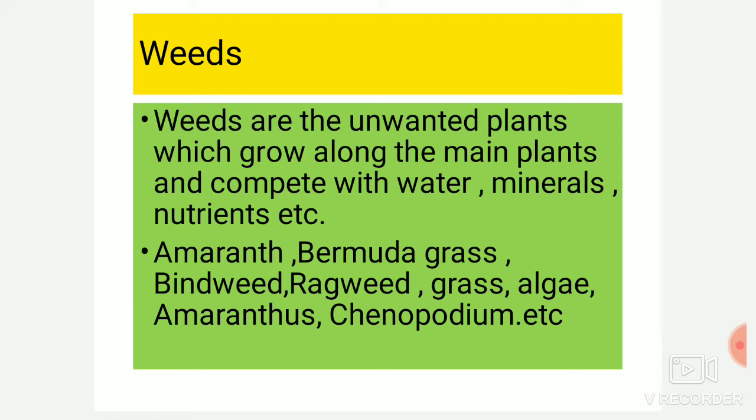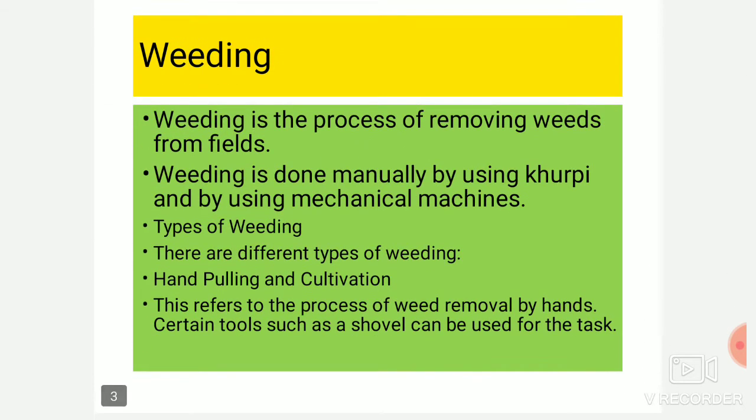Amaranthus, Bermuda grass, wind weed, rug weed, grass, algae, Chenopodium, all these are the names of the weeds which grow along with the crops. Now, weeding. Weeding is the process of removing the weeds from the field. It is done manually also, means with the help of weeding tools like the kurpi or the hoe, the farmer removes the weeds from the field. And it is also done mechanically, so with the help of machines the weeds are removed.